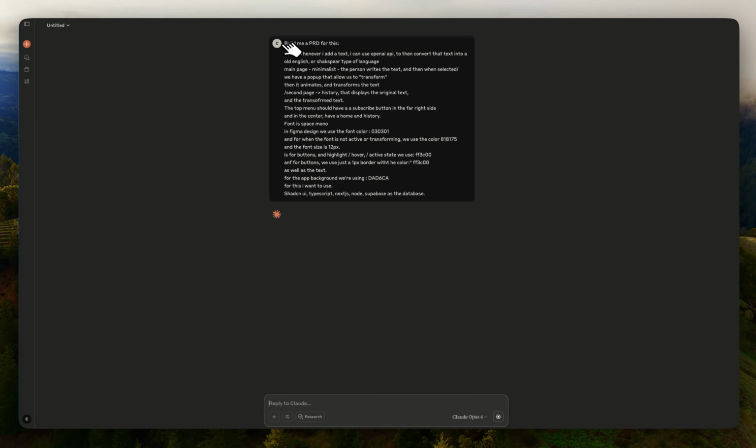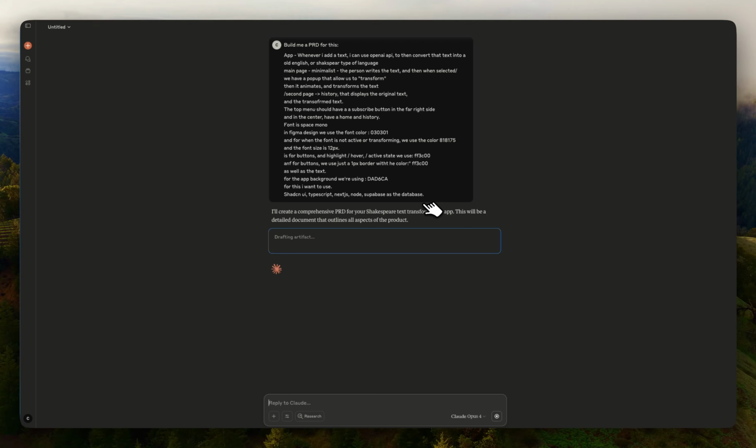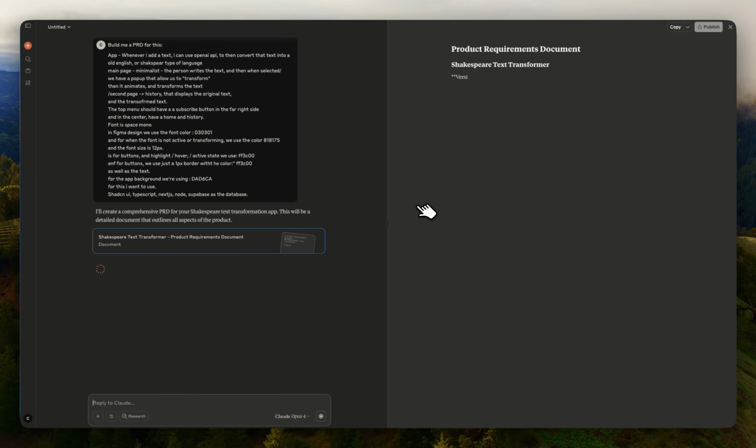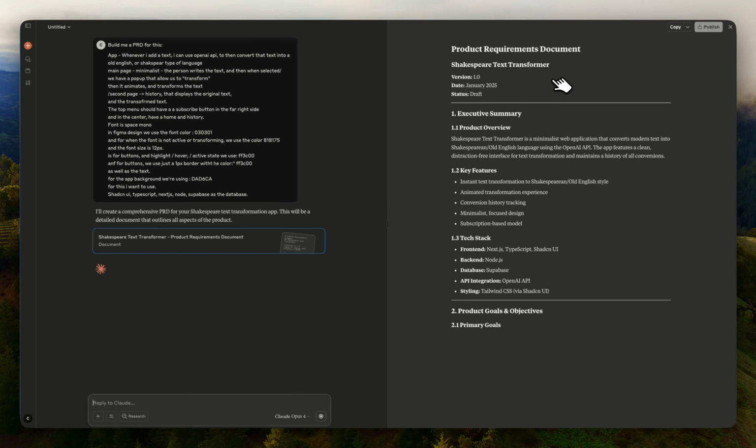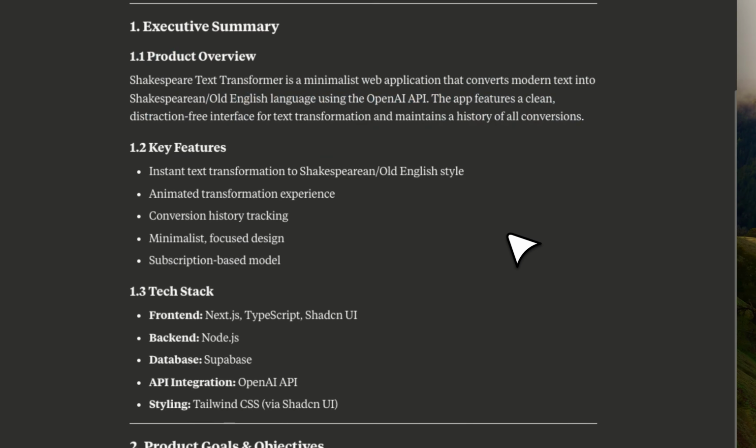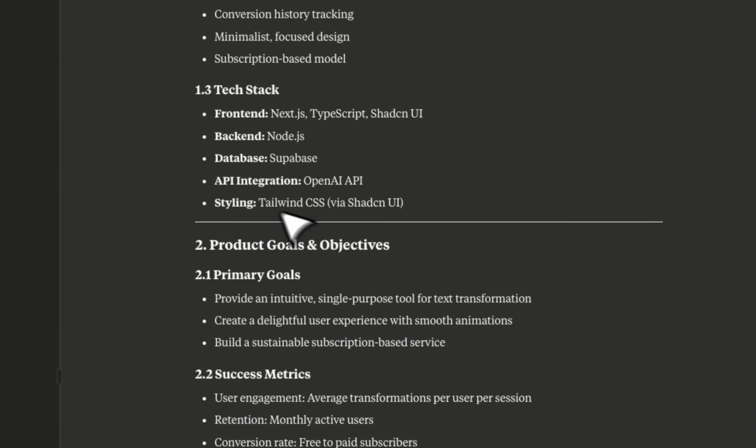You can see a very simple prompt, but we give everything that we need for now. And it's going to create a PRD, which is a text that basically explains to the AI what it is we are doing, the animations and the front end, primary, and so on.